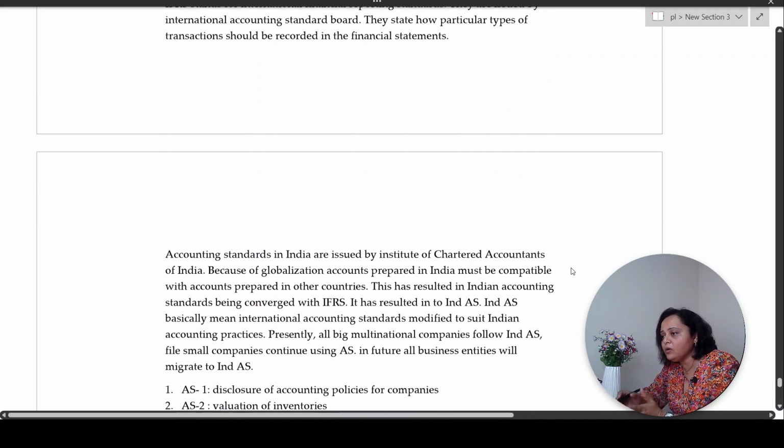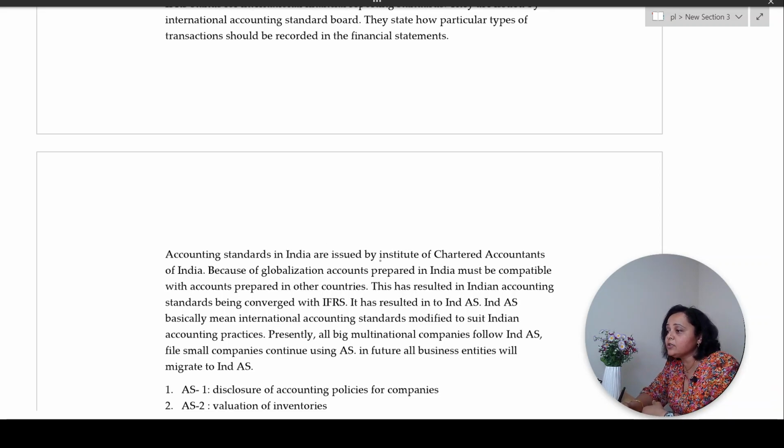Now in India, who prepares and publishes the accounting standards? Well, the Institute of Chartered Accountants of India. Now what has happened is, in India there are many multinational companies, foreign companies who have opened shop in India, likewise Indian companies who have branches, say in various countries outside India.